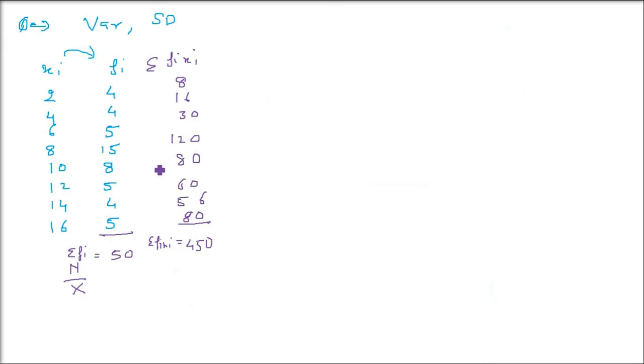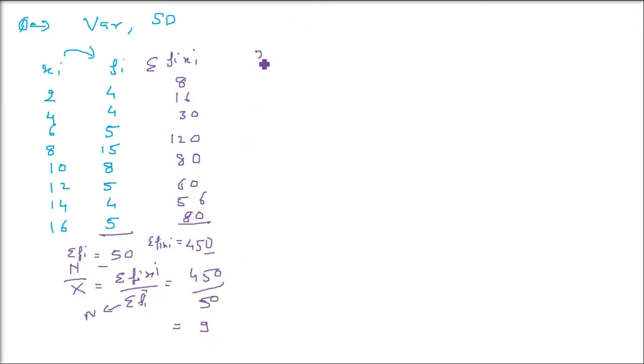We know the formula X bar equals sigma Fi Xi by sigma Fi. I is just a subscript representing that each value has to be taken. So sigma Fi Xi is 450 and sigma Fi is 50, and you get 9.